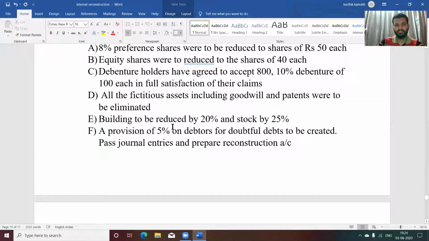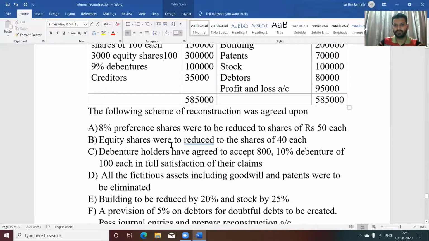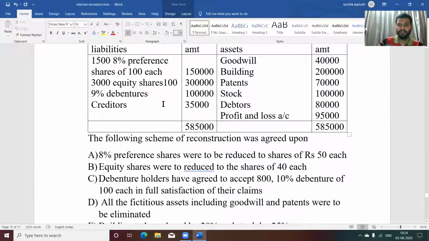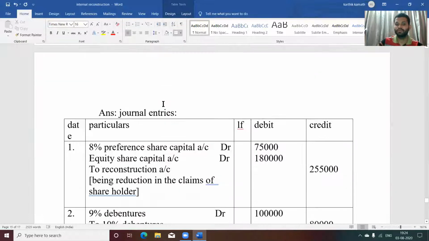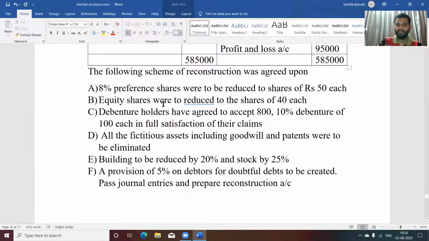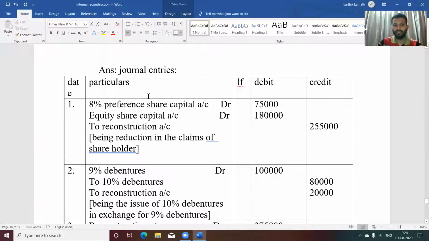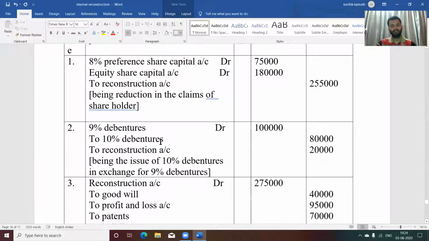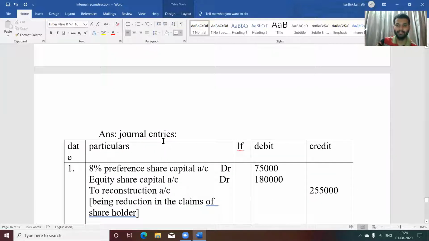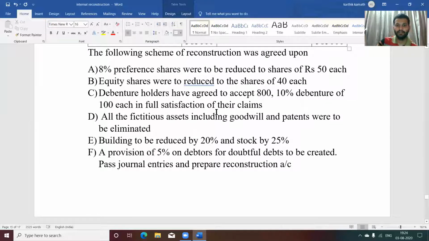Second one, adjustment regarding debenture. Debenture holders accept 8 10% debentures of 100 each in full satisfaction of their claim. That means the debenture given in the balance sheet is 9% debenture, and the debenture they are now ready to accept is 10% debenture. So the journal entry will be 9% debenture account, that is 1 lakh, to 10% debenture of value 800. See, here they have given 800 10% debentures of 100 each.